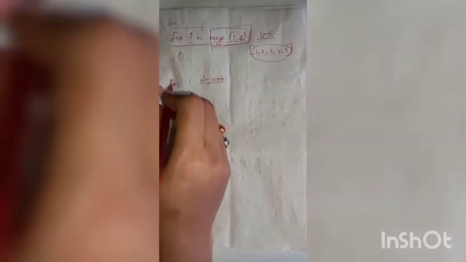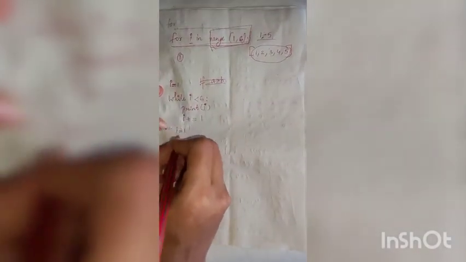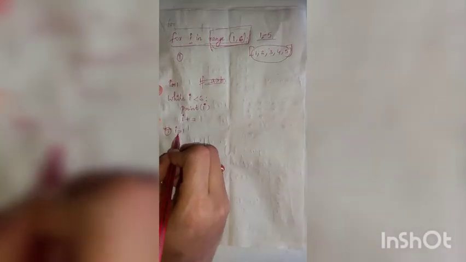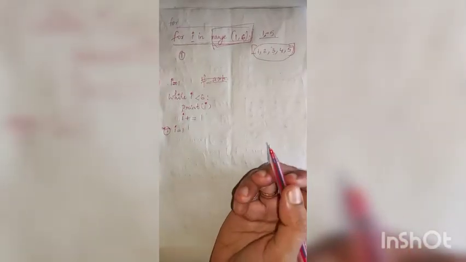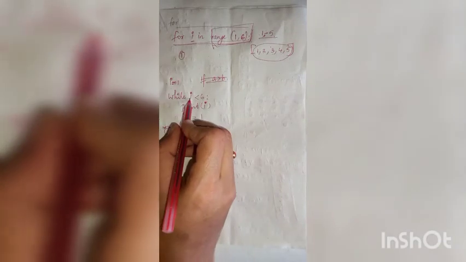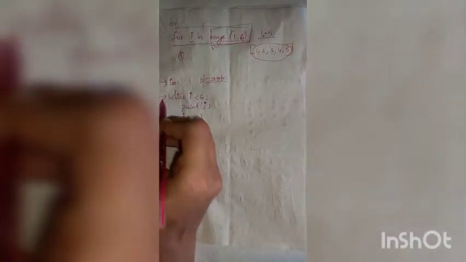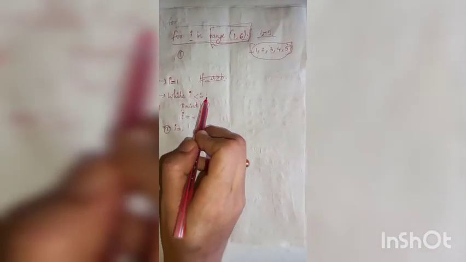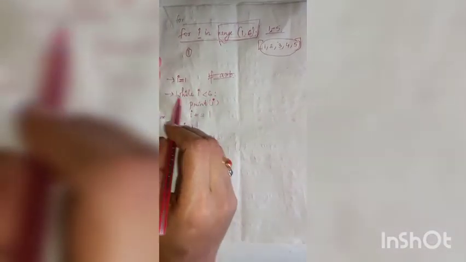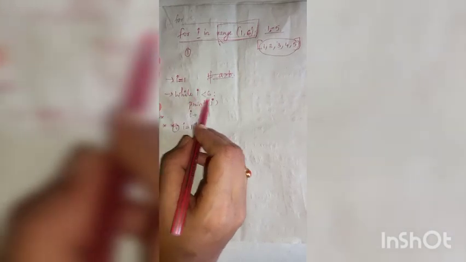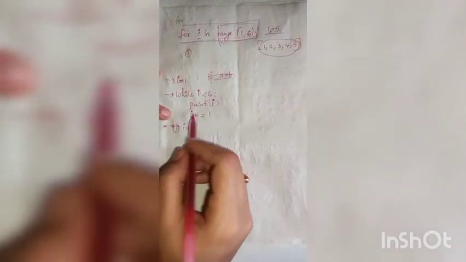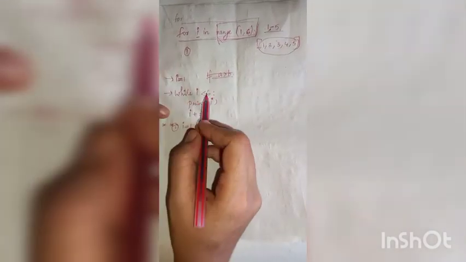First the value of I is given, I is equal to 1. In the first iteration, what is the value of I? I is equal to 1, it is given. So we will check whether, first this statement will be executed, then this statement. While I less than 6, it will check whether I is less than 6. I less than 6, yes, true. I is less than 6, that is 1 is less than 6.